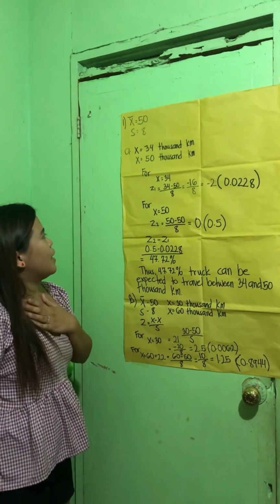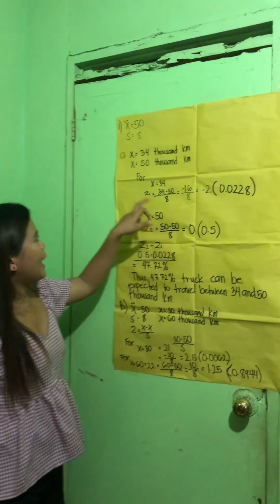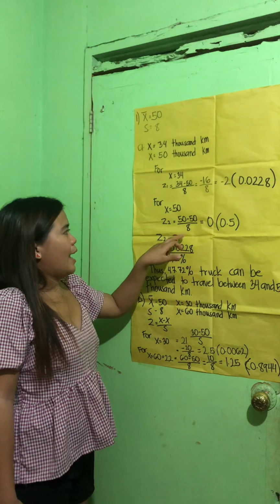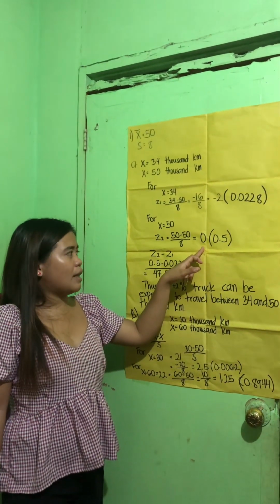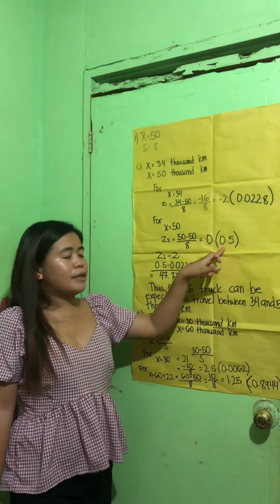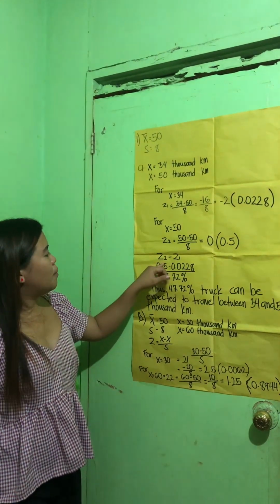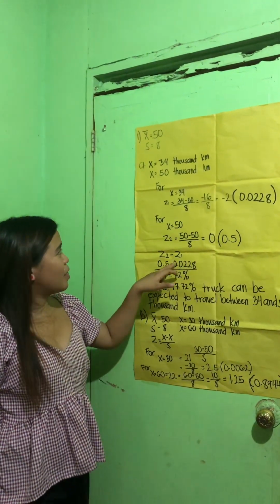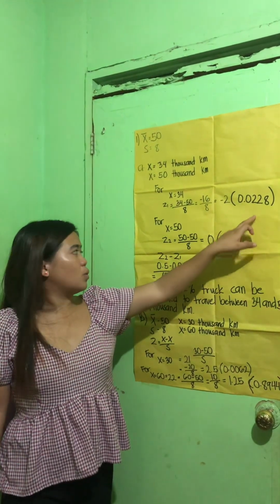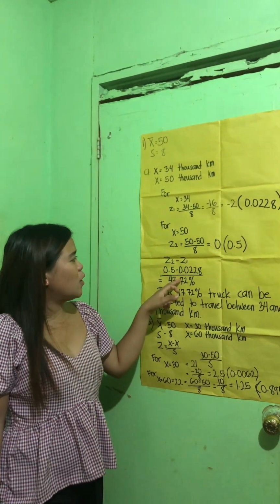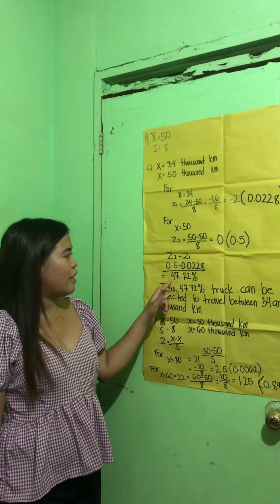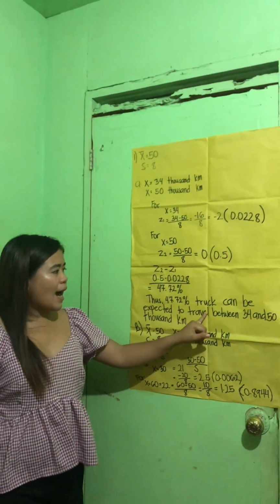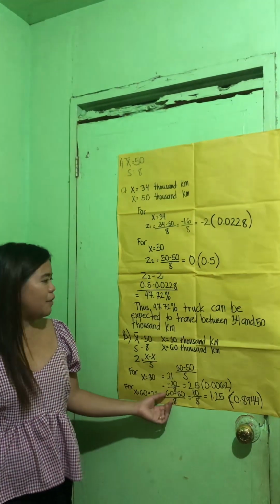For 50,000 kilometers, Z2 equals 50 minus 50, the mean, over 8, and the result is 0. In the Z table, 0 is equivalent to 0.5. So Z2 is 0.5 and Z1 is 0.0228. So 0.5 minus 0.0228 results in 47.72%. The interpretation is that 47.72% of trucks can be expected to travel between 34,000 and 50,000 kilometers.